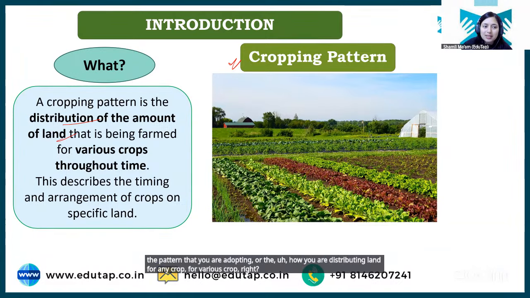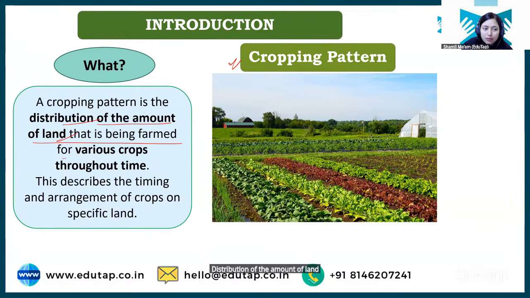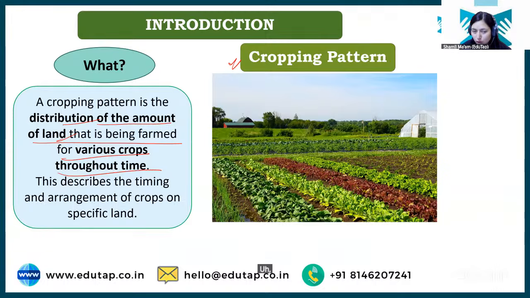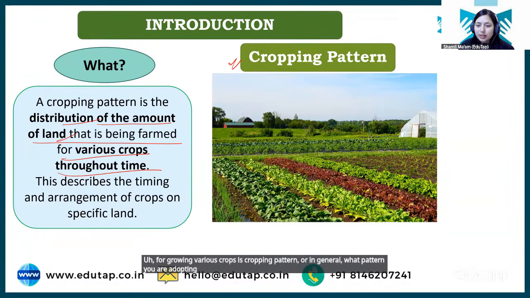So it is basically distribution of the amount of land that is being farmed for various crops throughout time. Okay, so how you are distributing the land for growing various crops is cropping pattern, or in general what pattern you are adopting for growing different crops on your land is cropping pattern.